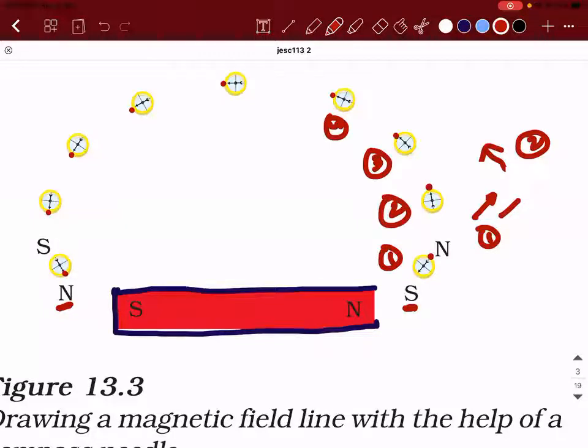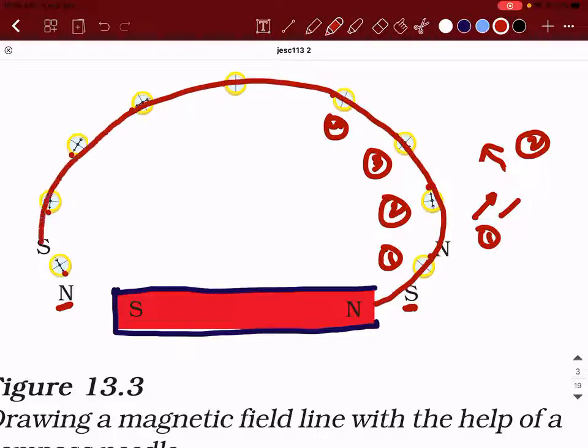Yes. Now what is going to happen? So why did we plot all these points? So when you plot all these points from the north pole, you join all these dots together, you will get a shape like this. And this shape is what is called a magnetic field line. And this magnetic field line has a direction. What is the direction? The direction is from north to south outside the magnet and south to north inside the magnet. This is what happens. So magnetic field lines always form a complete loop. Is that clear, guys?